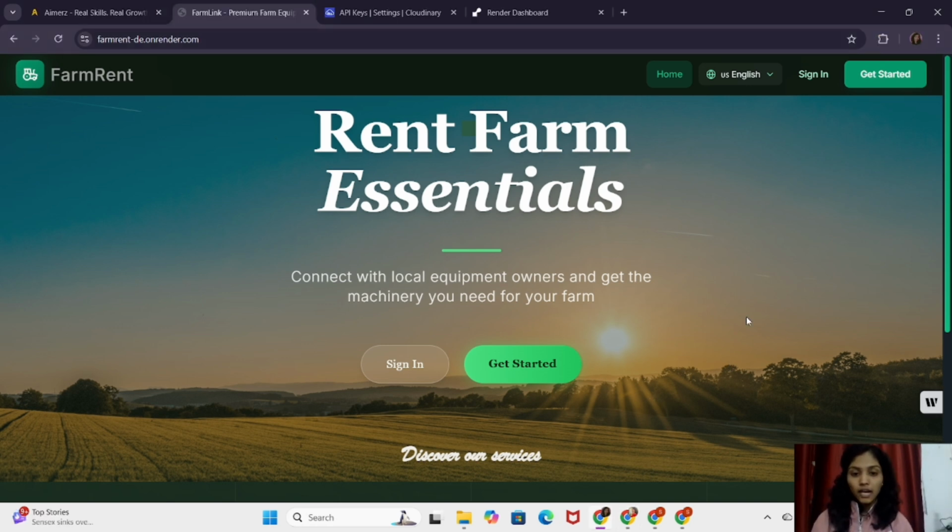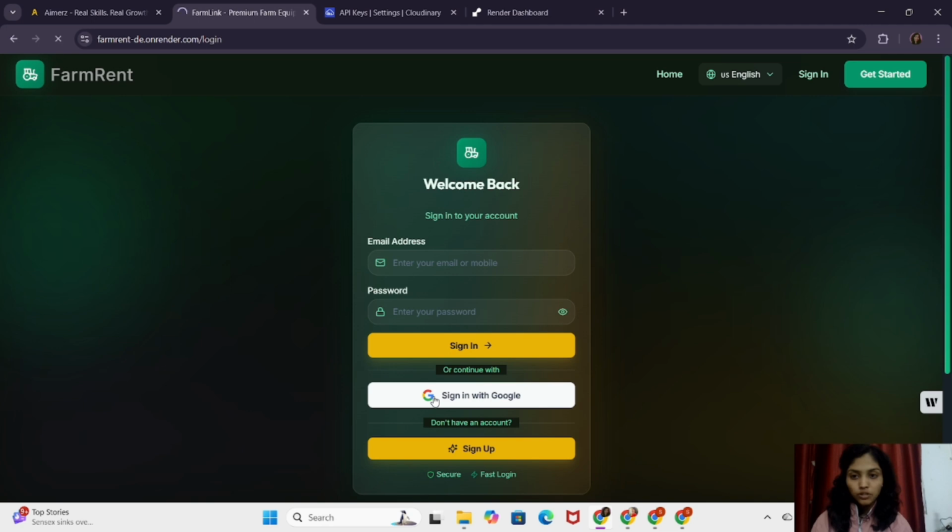By using this platform, I have provided various features such as renting farm equipment, finding workers, finding drivers, and a work planner to plan all activities, and a voice bot with multi-language support. Let's see step by step. First, we do the sign up. Here I provided the Google sign in option.